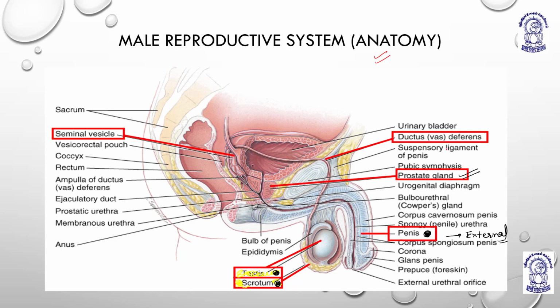I'll explain further. Then there is vas deferens. It is a tube which helps the sperm to come out, right?